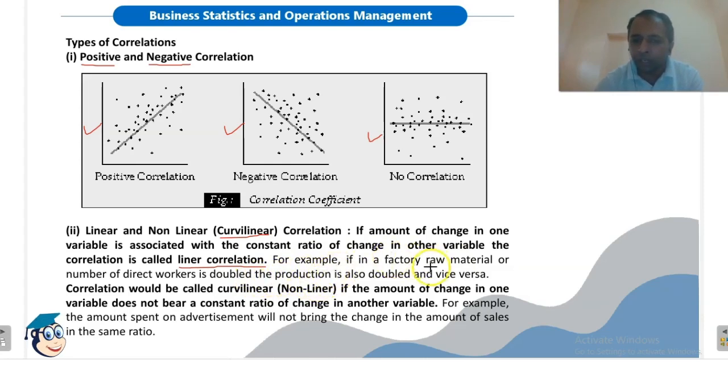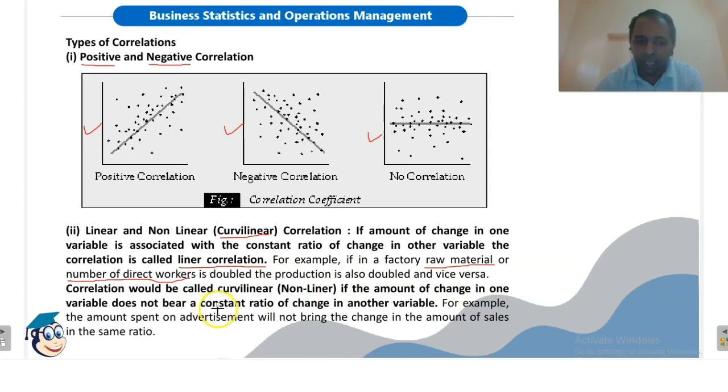So if in a factory, we double the quantity of raw material, or double the number of direct workers, then production will also get doubled. So this is linear correlation. Correlation would be called curvilinear or non-linear if the amount of change in one variable does not bear a constant ratio of change in another variable.